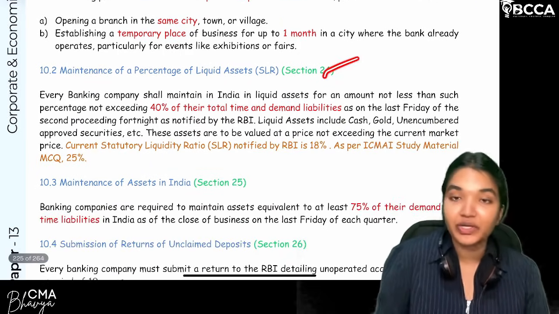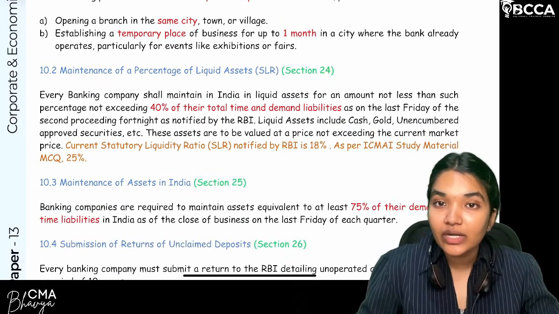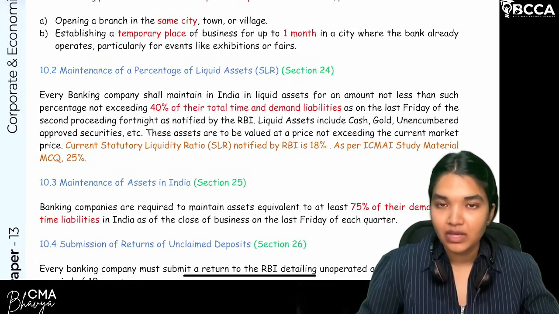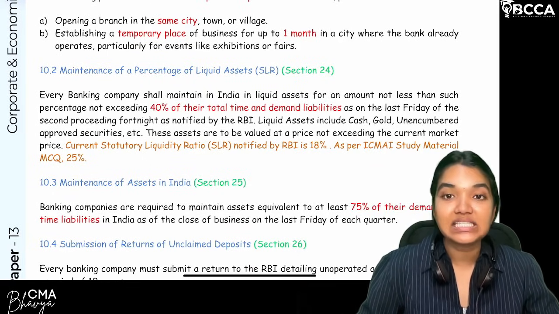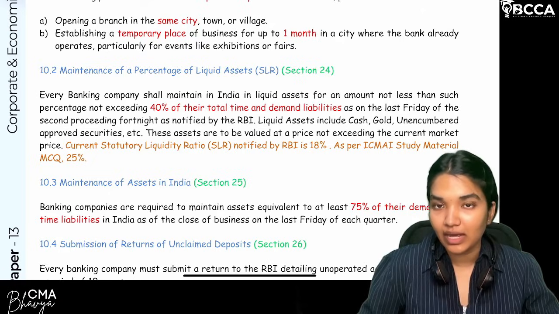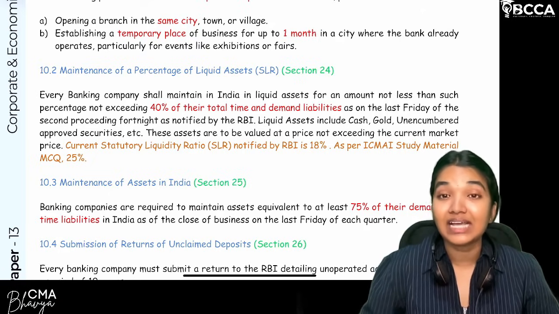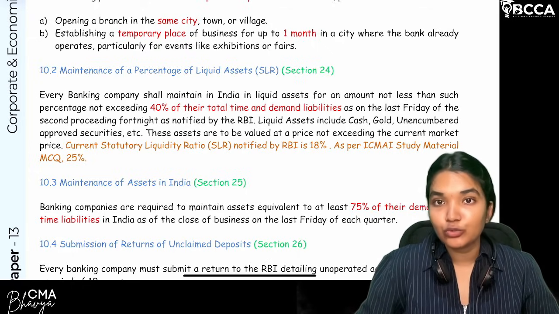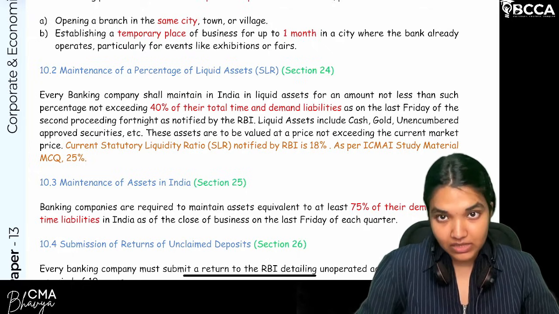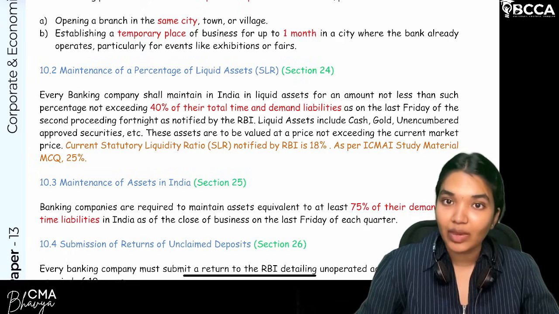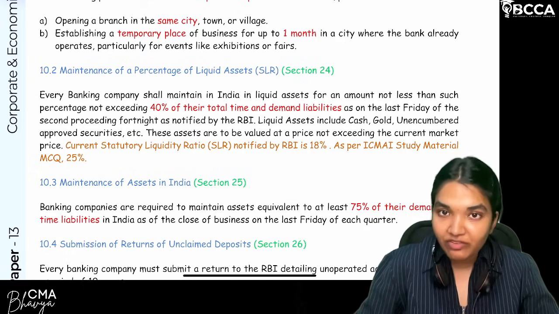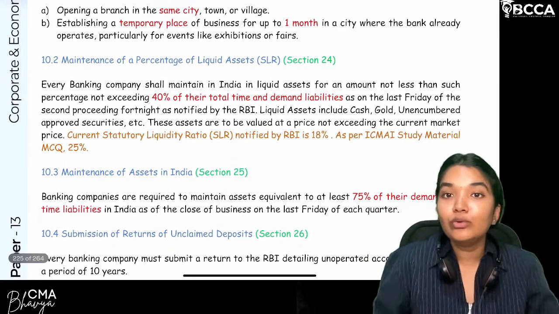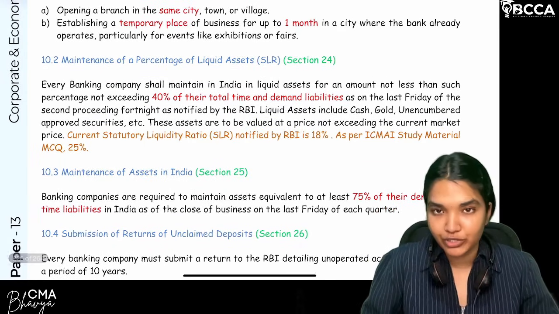Now, moving on to Section 24, statutory liquidity ratio. What do you mean by statutory liquidity ratio? The amount of liquid assets, out of the total demand and time liabilities, that has to be maintained by the bank. Currently, the SLR in 2025 is 18%, but as per your MCQ in the ICMAI, it's 25%. So if the option has 25%, choose 25%. Clear with this? Now, when do you have to achieve that ratio?